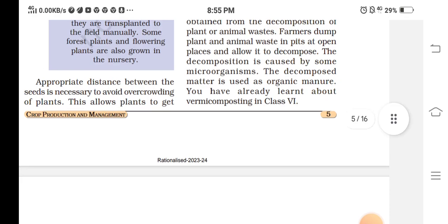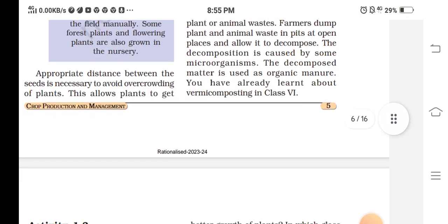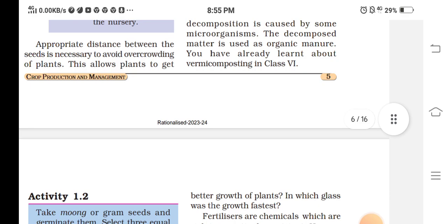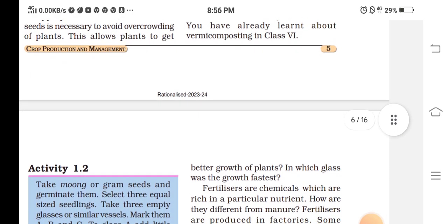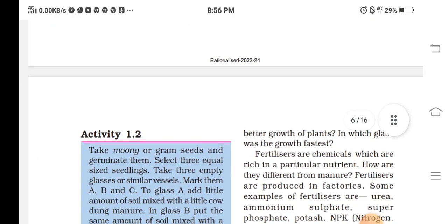Farmers collect animal waste in pits or open places and allow it to decompose. The decomposition is caused by some microorganisms. The decomposed matter is used as organic manure. You have already learned about vermicomposting in class 6.